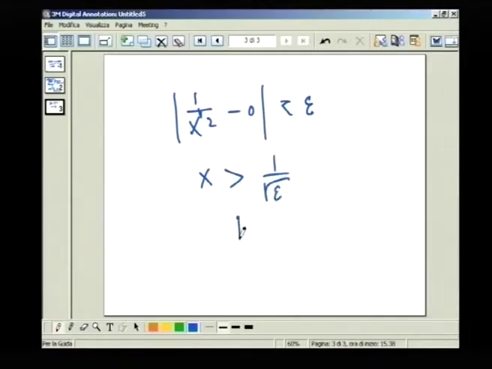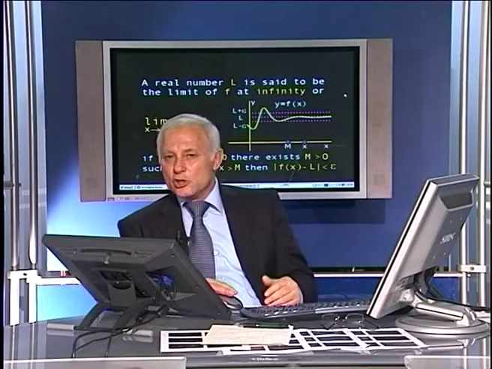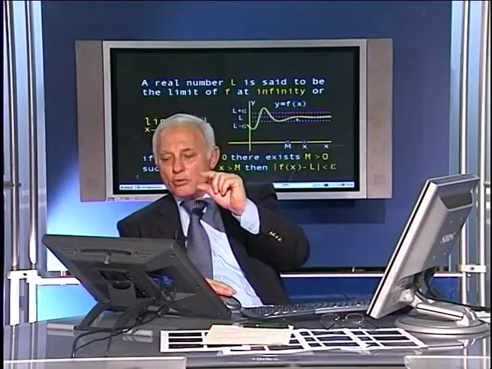So if I define a certain number m greater than 1 over square root of epsilon, then all values of x greater than this will make the value of 1 over x squared approach 0 within a predetermined quantity epsilon. And actually this value of epsilon, you can take it as small as you wish. The more you take it smaller, the more you have to increase x so that you can always bound the value of the function in the neighborhood of the point 0. If you can do that, and the more you lessen epsilon, and the more you increase x, you find that 1 over x squared is always in the neighborhood of the point 0, then you are sure that there is a limit.